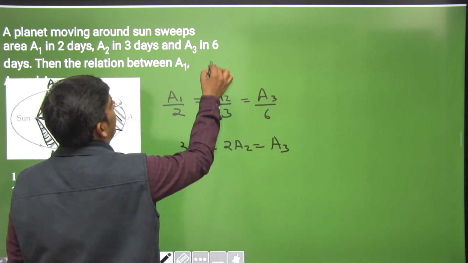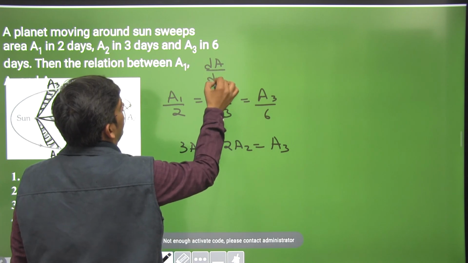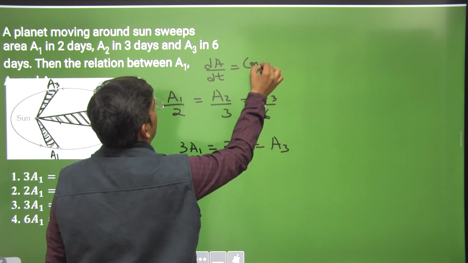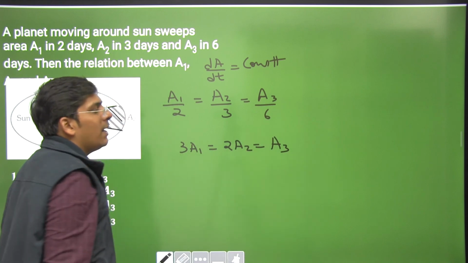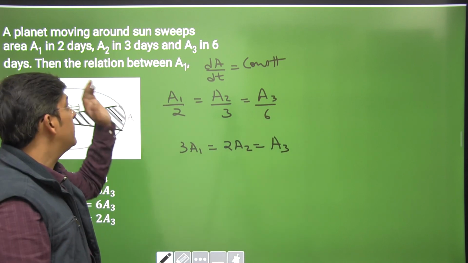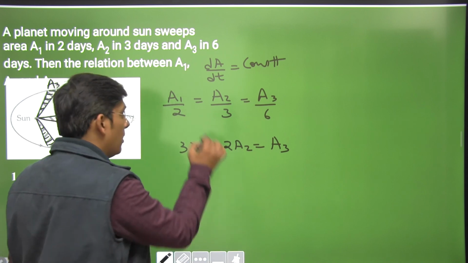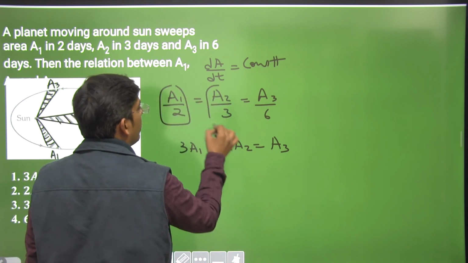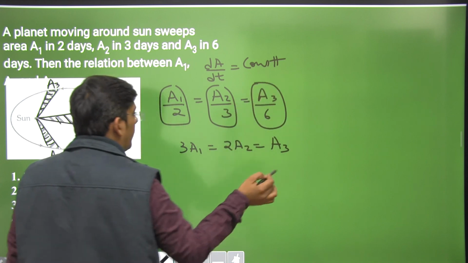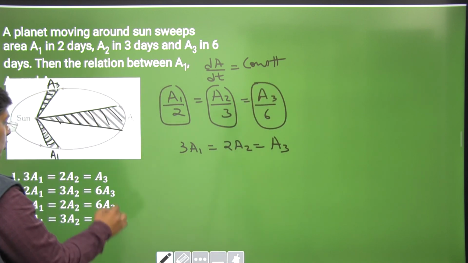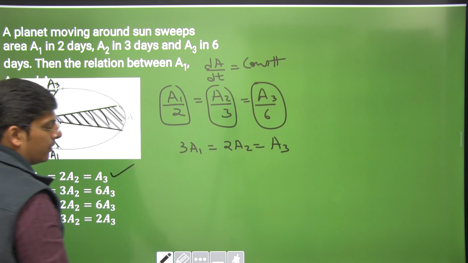This is what we call constant areal velocity. The radius vector joining the planet and the sun sweeps equal areas in equal intervals of time. Since the time intervals were unequal, 2 days, 3 days and 6 days, we made the time interval equal, 1 day in each case, and obviously we have got the answer, which is 3A1 is equal to 2A2 is equal to A3, right?